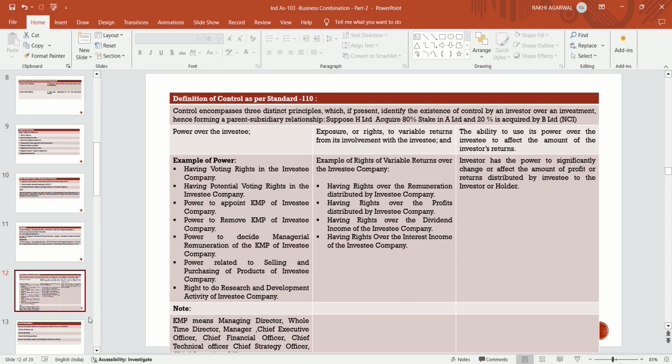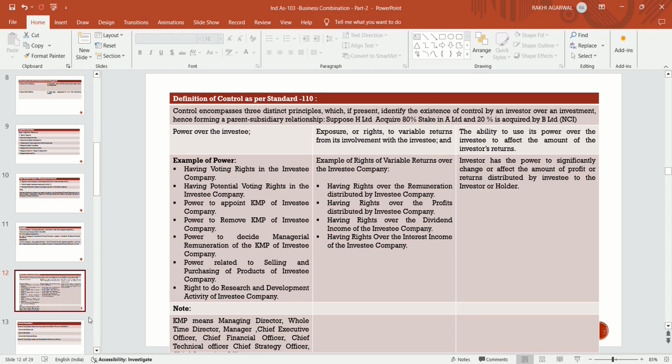If they have the right to appoint KMPs of the investee's company, or the power to remove KMPs of the investee's company, even if the investor company has the power to appoint key managerial personnel of the investee's company, then in that case they have controlling power over the investee's company. Even if the investor company has the power to remove the key managerial personnel of the investee company, they have the controlling power over the investee's company.